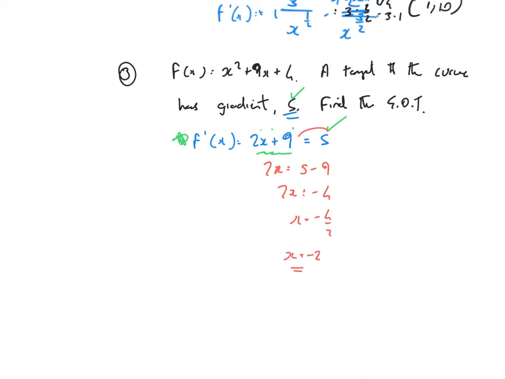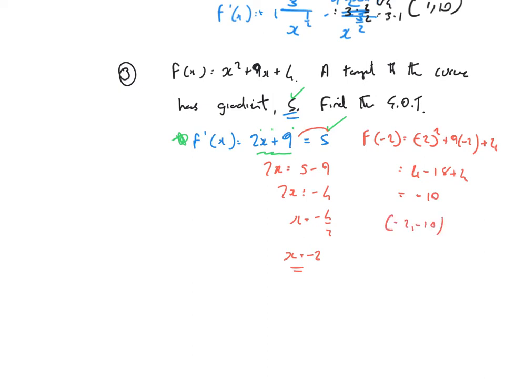I'm going to get the y coordinate, sub it back into the original function. So f of minus 2 equals minus 2 all squared, plus 9 lots of minus 2, plus 4. That's 4 minus 18 plus 4, and that's minus 10. Okay, so the point then is minus 2, minus 10.